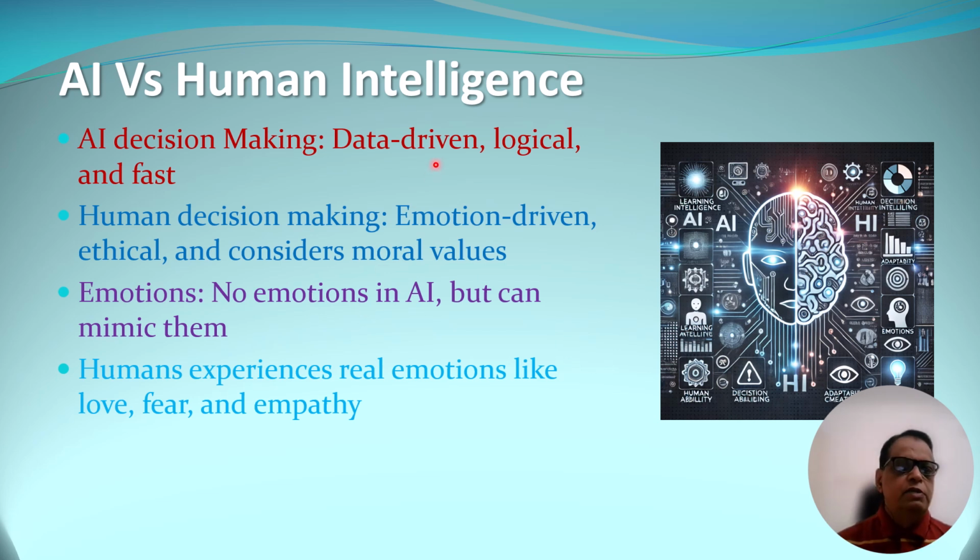Decision making in AI is very fast. It is data driven and it is logical. Sometimes you will find that making a decision is difficult for humans and it takes a certain amount of time. But AI can generate a decision very fast. Humans experience real emotions such as love, fear, and empathy. But AI does not have such emotions. Of course, it can show you that it has certain emotions, but that is not true.